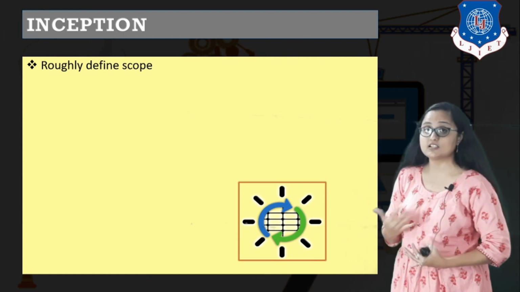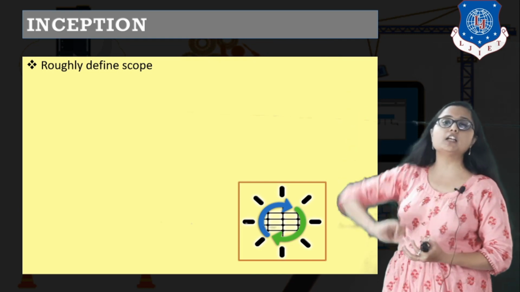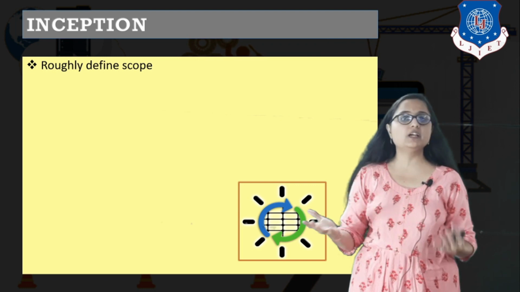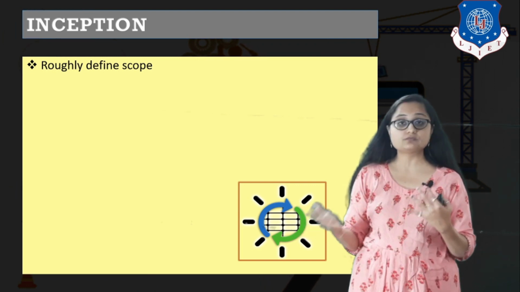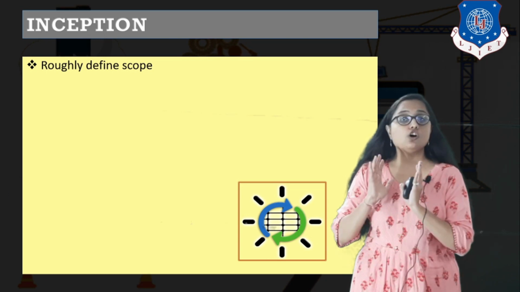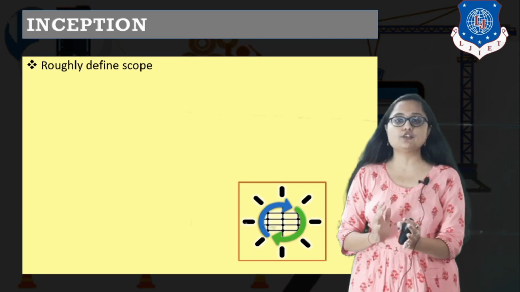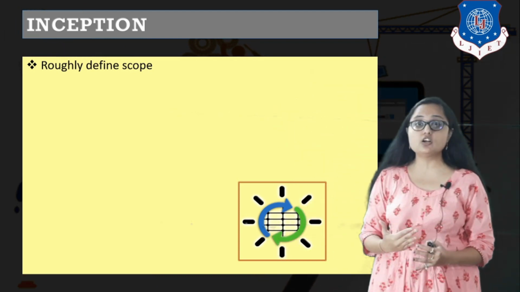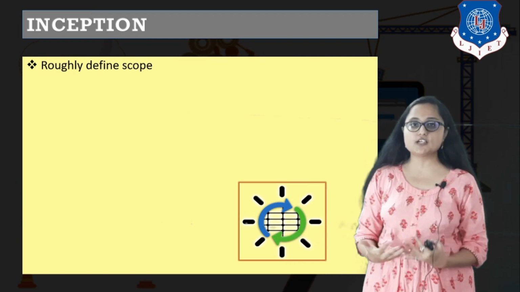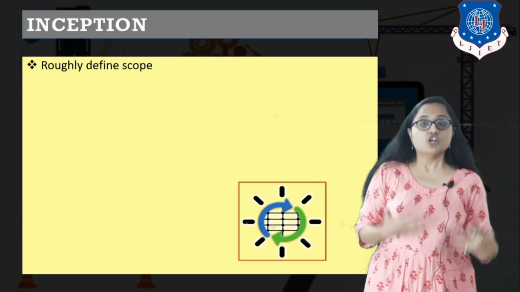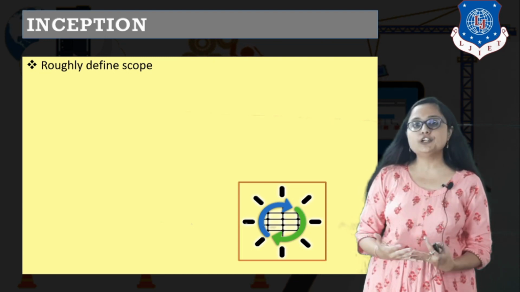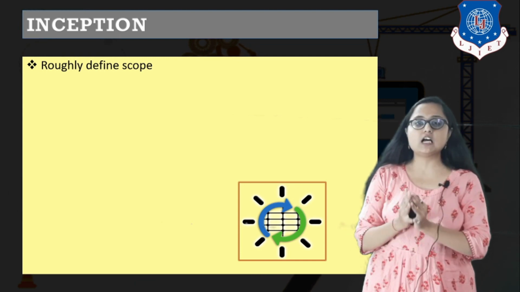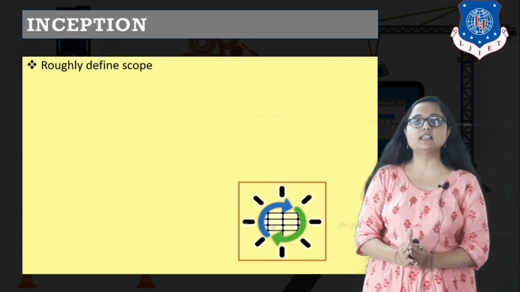Now let us study what is to be done in inception. The first thing that you will do in inception is you will roughly define the scope. Again, scope has been discussed in various lectures. You know that scope means all the things that you are going to include and all the things that you are not going to include, but here the word is roughly defining the scope. We are not defining the final scope because inception is before beginning the project. So you are obviously going to change the scope, but still in the inception phase you need to define what are the basic things that you are going to include in this solution, right?